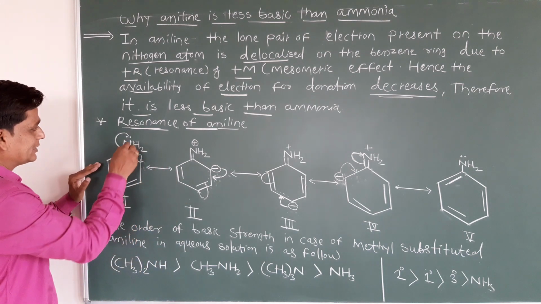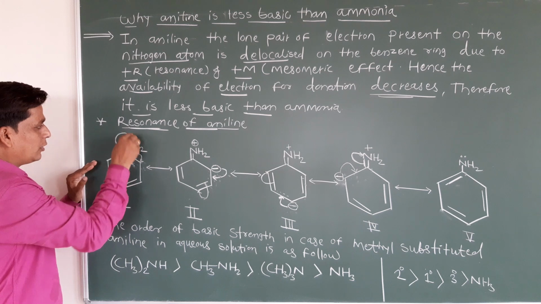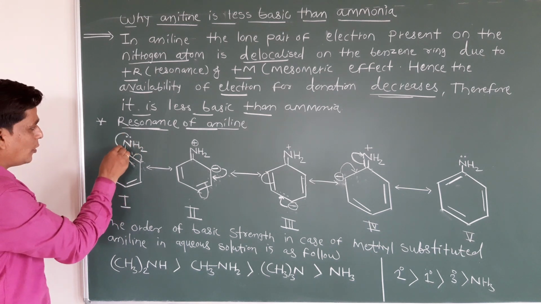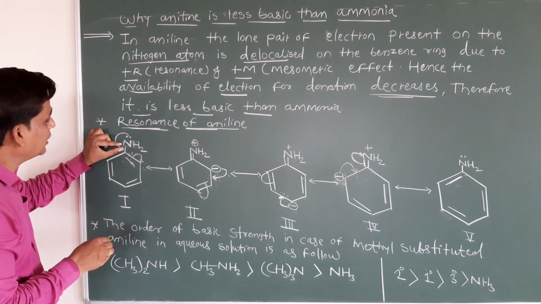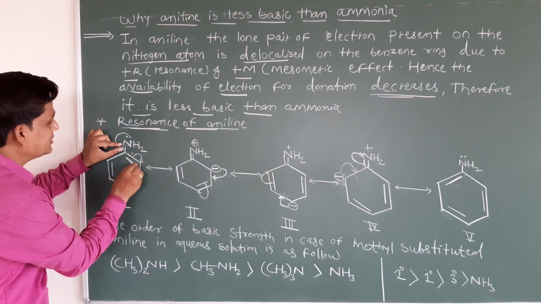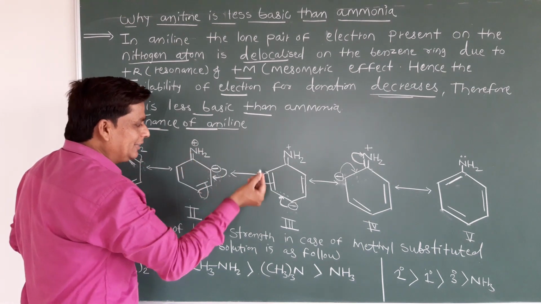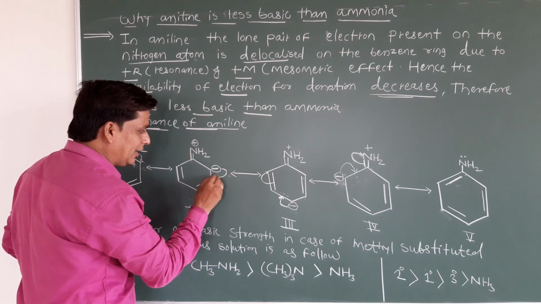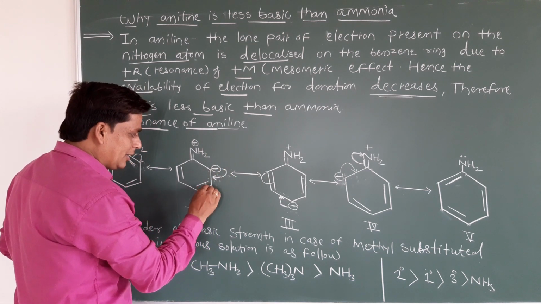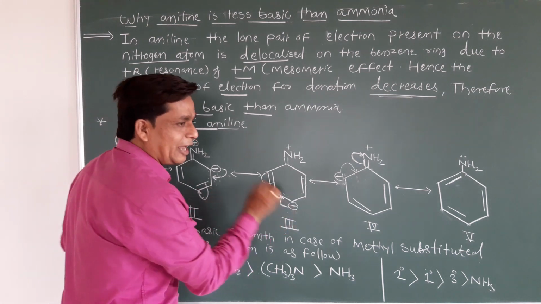Once again I repeat: nitrogen has the lone pair of electrons, this lone pair will shift, a double bond will come, and the existing double bond will shift, so a minus charge will come in the second structure. In the third structure this minus charge will shift and the double bond will shift toward this carbon.